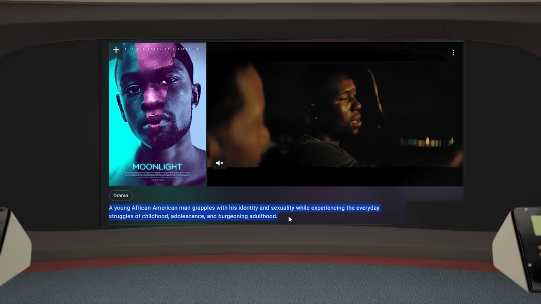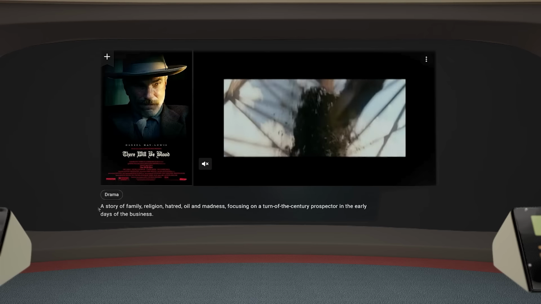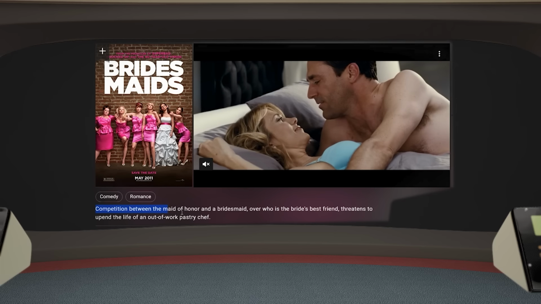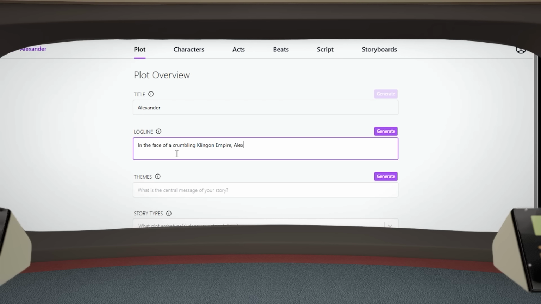The logline? Explain. A logline is a brief, one-sentence summary of a television program, film, or book that states the central conflict of the story, often providing both a synopsis of the story's plot and an emotional hook to stimulate interest. Very well. In the face of a crumbling Klingon empire, Alexander Rozhenko evolves from an unskilled warrior to an unyielding leader, battling corruption and proving his worth amidst the chaos of a deadly coup.